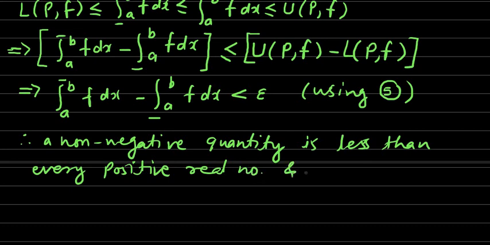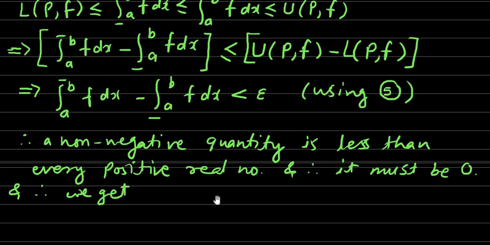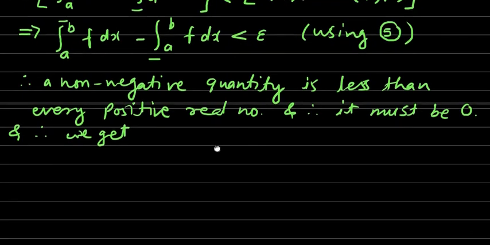Okay, and therefore that non-negative quantity must be 0. Therefore we get that the difference is equal to 0.